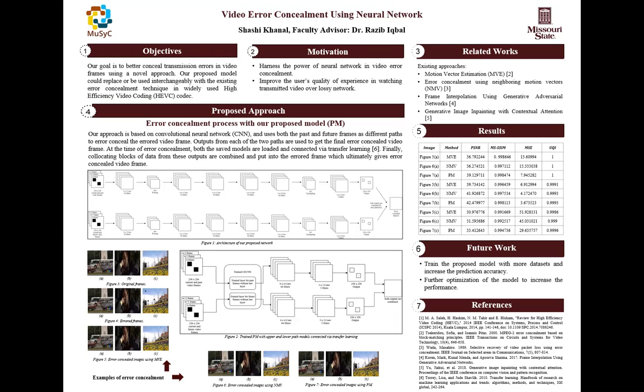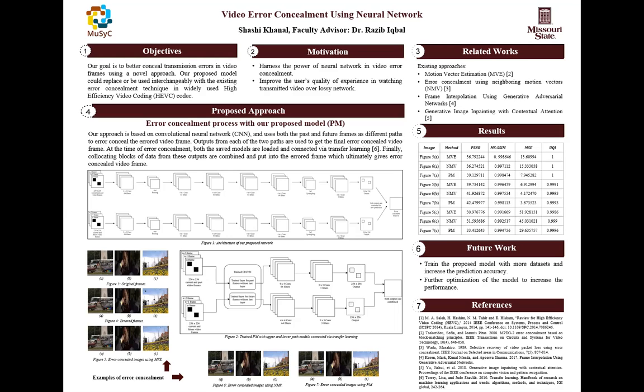As you know, loss of video data transmitted over the internet is unavoidable during transmission, so we need to fix the loss of data. One widely used approach is video error concealment. There are popular error concealment techniques like motion vector prediction, which is used in HEVC. HEVC is the most advanced and latest video codec to date and is used by almost all multimedia applications worldwide.